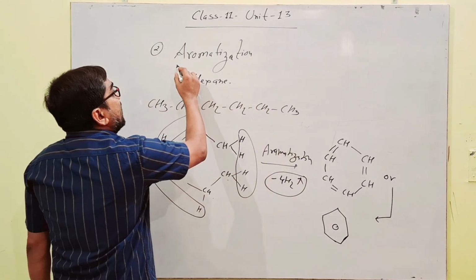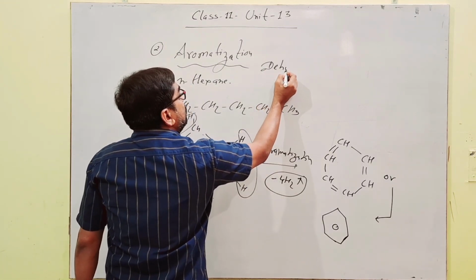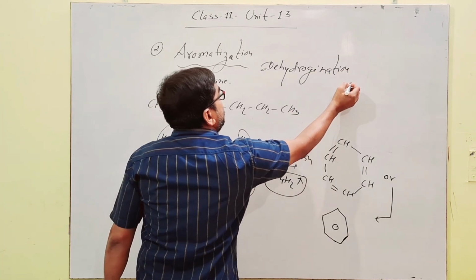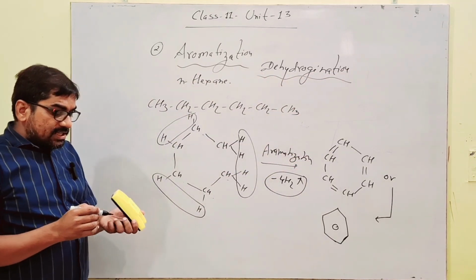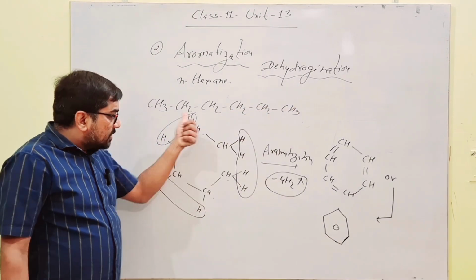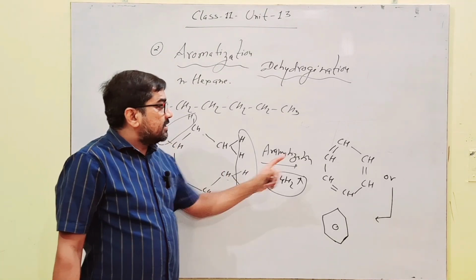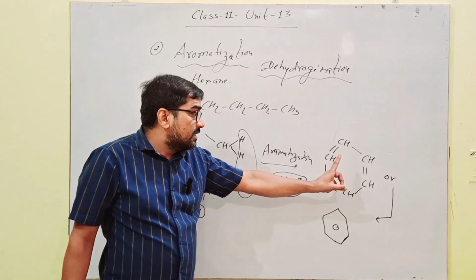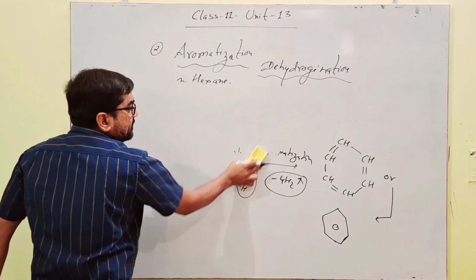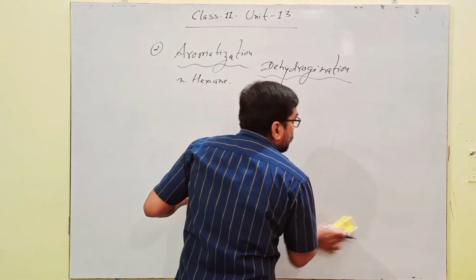Therefore, we can say aromatization is a category of dehydrogenation. This is also called dehydrogenation of alkanes. Aromatization is a subcategory of dehydrogenation, where from saturated straight chain alkanes, hydrogens are eliminated, resulting in formation of aromatic benzene ring.